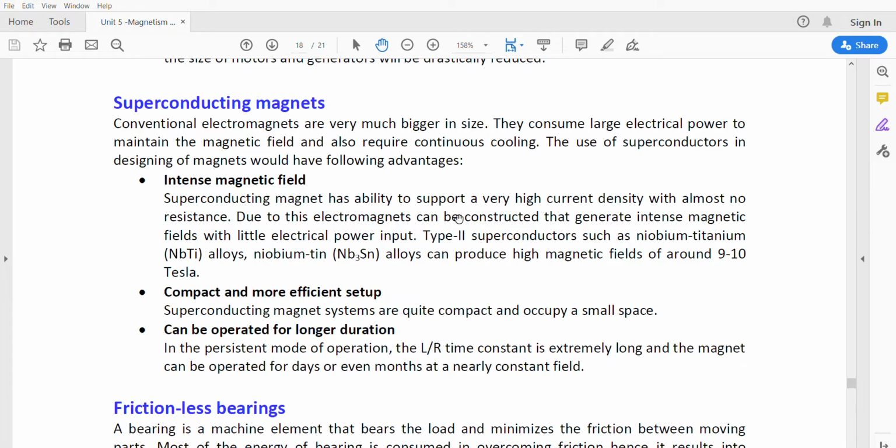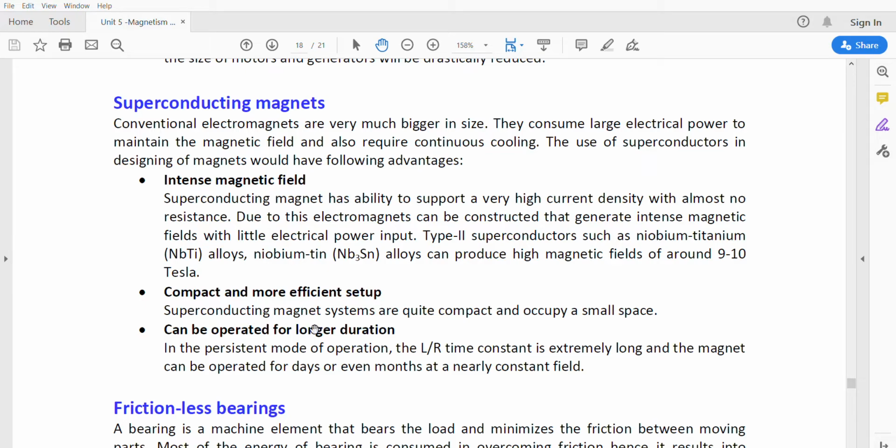Due to this, electromagnets can be constructed that generate high magnetic fields with little electric power. Type 2 superconductors such as niobium-titanium alloys can produce high magnetic fields of around 9 to 10 Tesla. So the type 2 superconductors are used in the construction of the superconducting magnets. Examples are these alloy type of materials. Compact and more efficient setup.